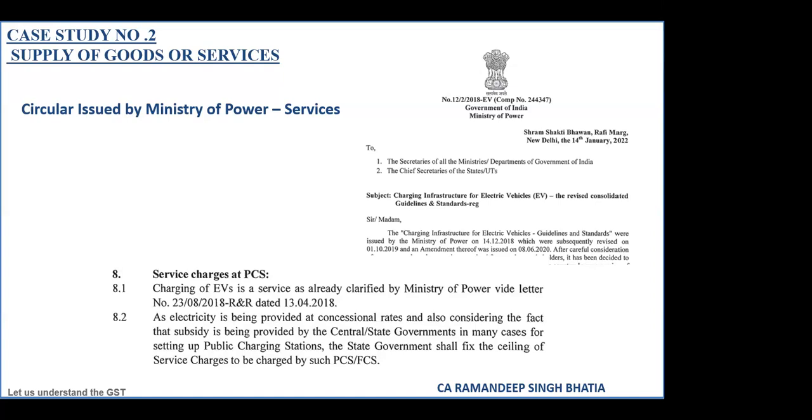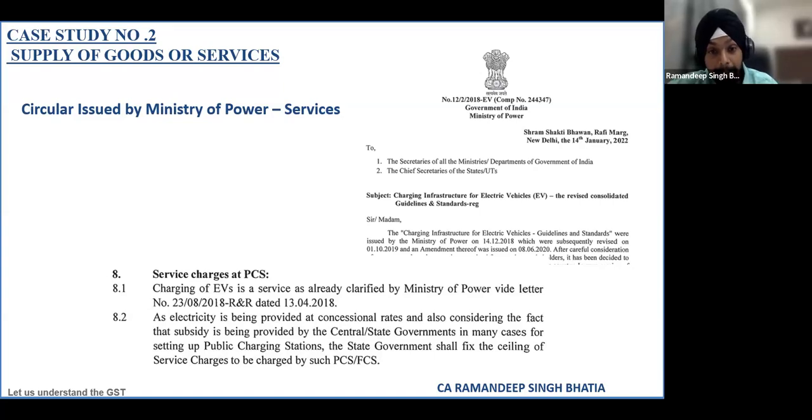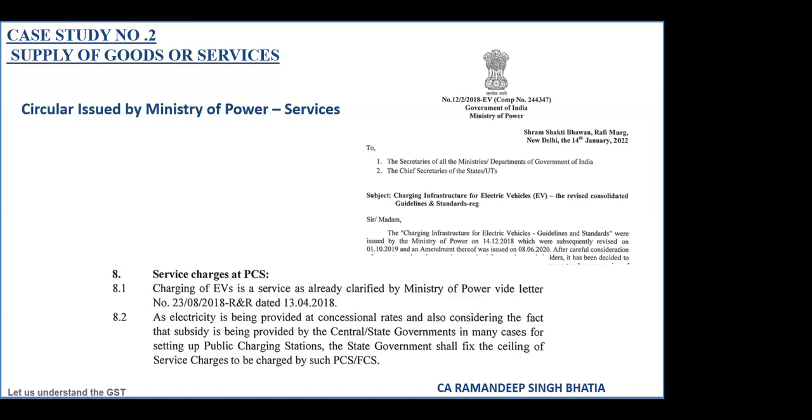Not only because of the circular, but logically, what the other participant, Virenji, I think, was trying to mention, sir, is that I don't buy electricity. The charging is through electricity, but I am not buying electricity. Unlike in the case of petrol, where petrol is stored in the tank, I can remove petrol again and sell it to anybody else, or use it for other purposes. Here, the electricity has already got converted. I don't know which form of energy, but it has already got converted. I can consume it in that form only in my vehicle. So I'm not buying electricity there. What I'm getting is a facility to charge my batteries.